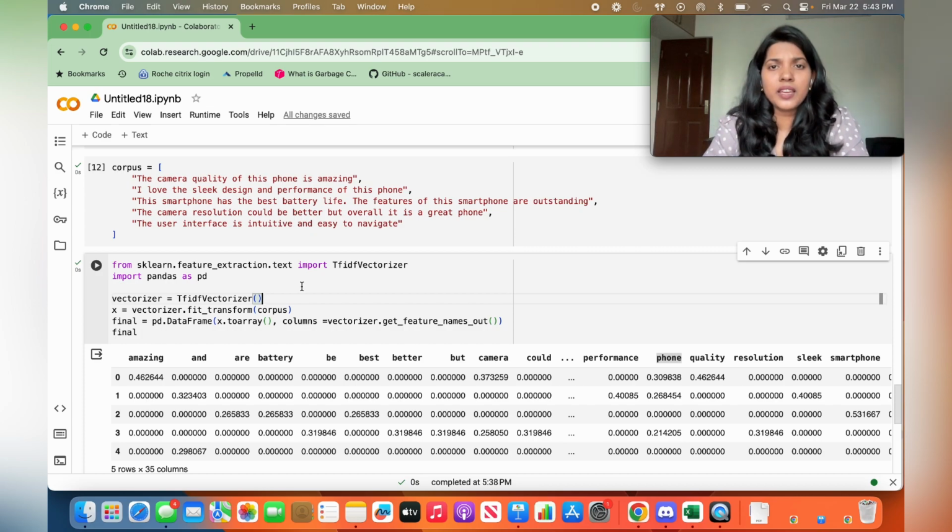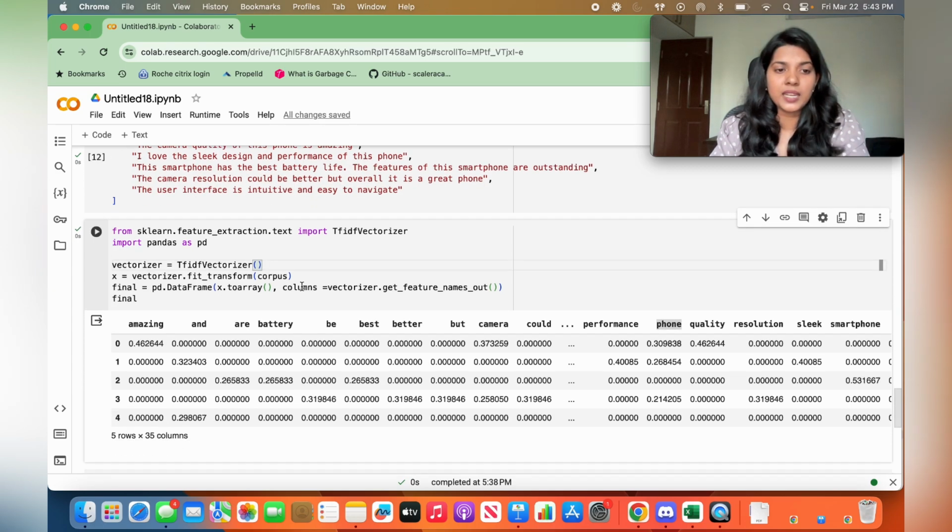If you see, like bag of words, TF-IDF also has two main disadvantages. The first disadvantage is sparsity. You can see a lot of zeros in the output. The second disadvantage is that it doesn't capture the relationship between the words. We know that TF-IDF considers the importance of words in the sentence, but it doesn't actually capture the relationship between words.